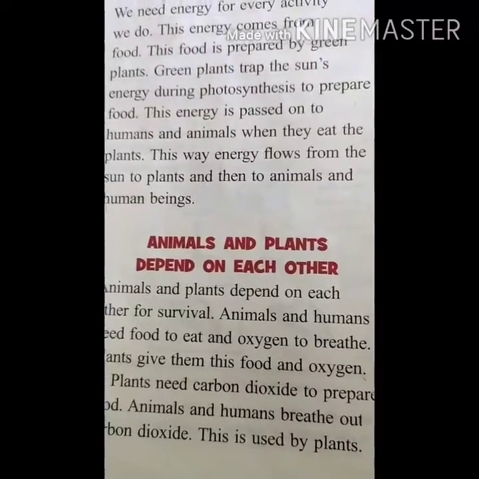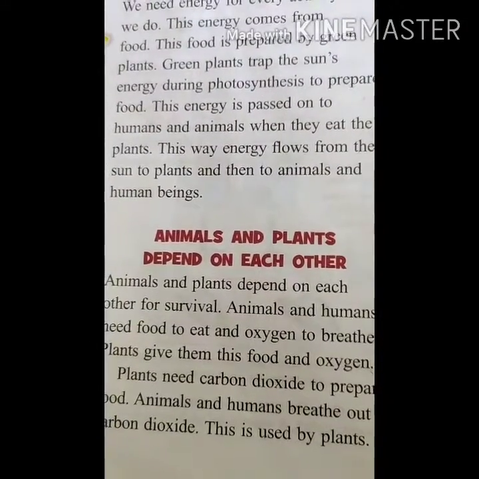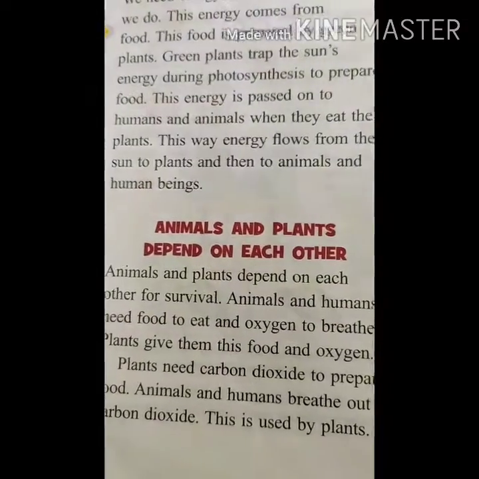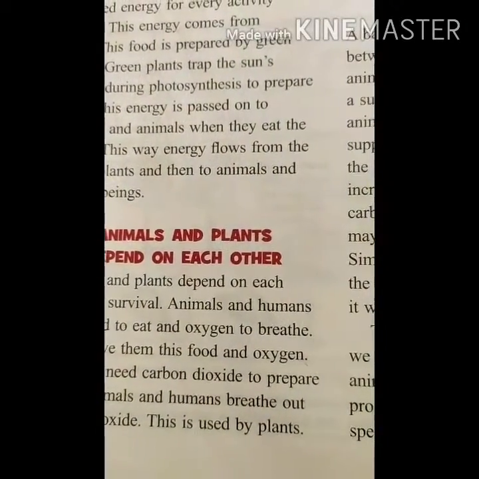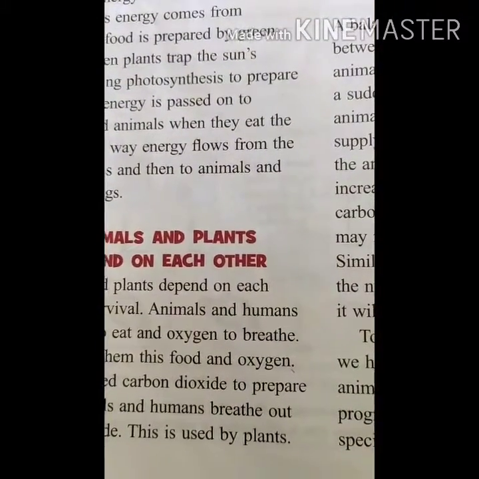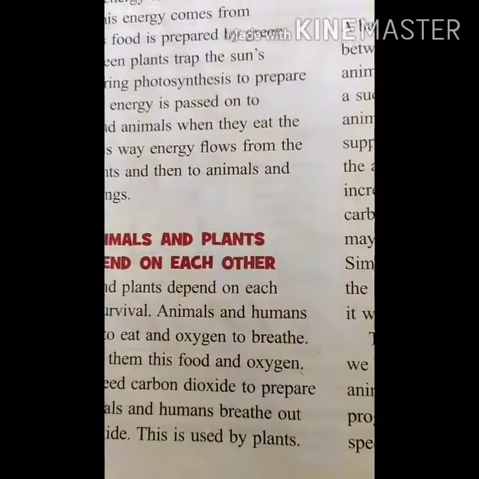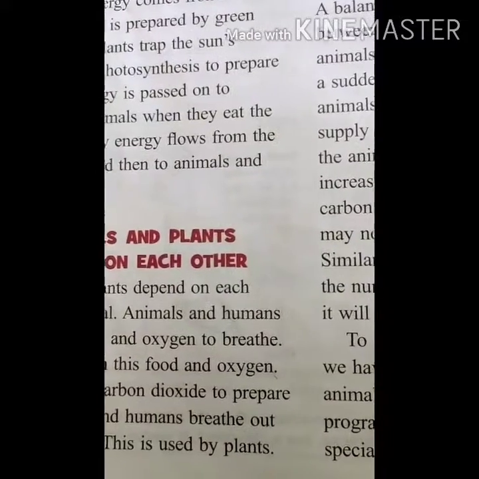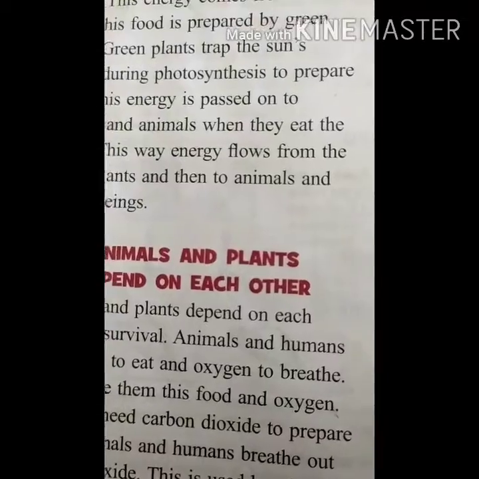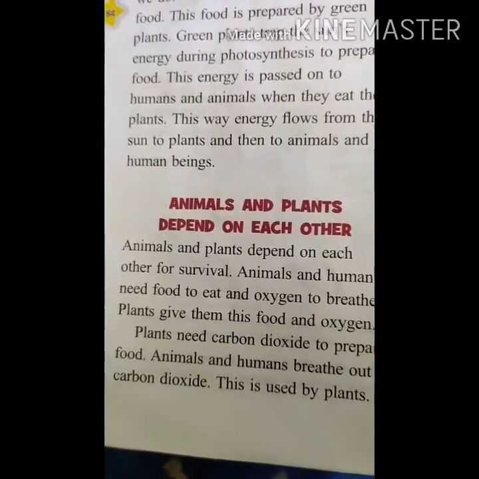We eat each part of the plant, whether leaves or stem. We use not only the edible parts, we use the inedible also, like rubber, cereals and oil, wood, paper, gum. These are all the things we get from plants.